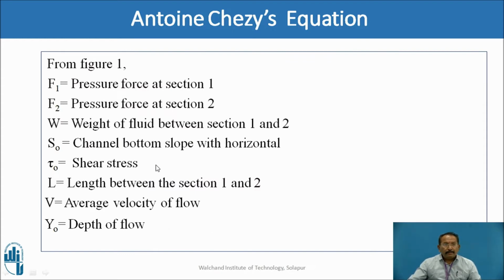F1 is the pressure force at section 1, F2 is the pressure force at section 2, W is the weight of the fluid between section 1 and 2, S0 is the channel bottom slope with horizontal, tau 0 is the shear stress, L is the length between section 1 and 2, V is the average velocity of flow, and Y0 is the depth of flow.